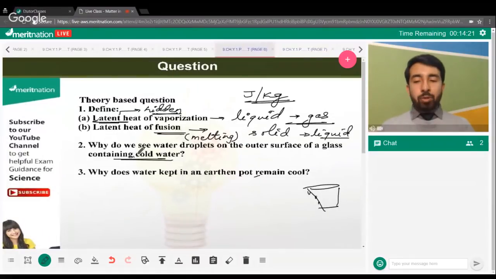Okay, moving back to the second question, which was asked as a doubt by Nimisha. Why do we see water droplets on the outer surface of a glass containing water? See, we all know that if we put cold water in the glass, it has a low temperature. The water vapors in the atmosphere have a high temperature. As soon as they come near the surface of the glass, what happens? The temperature is lowered. As a result, the change of state takes place from gaseous to liquid, and they get deposited on the surface of your glass.